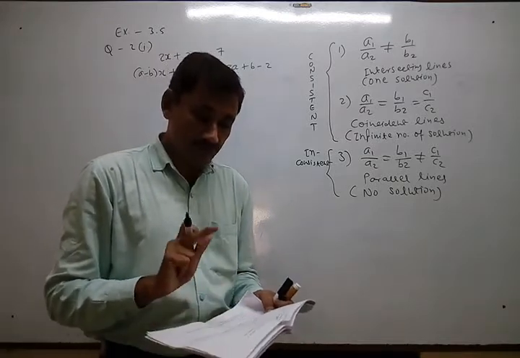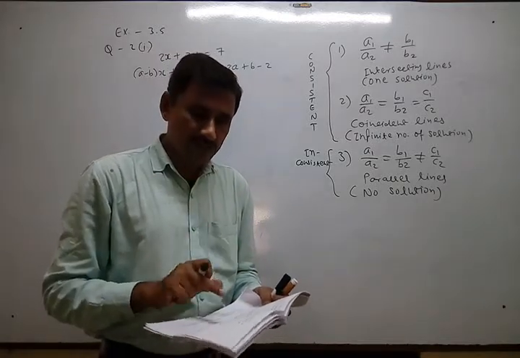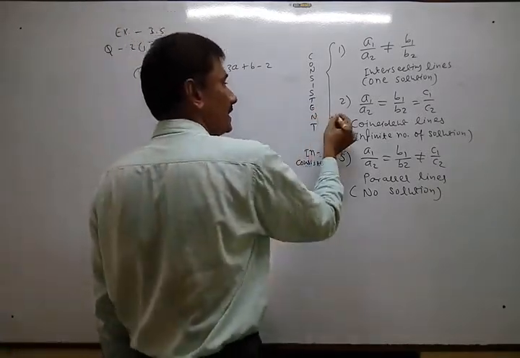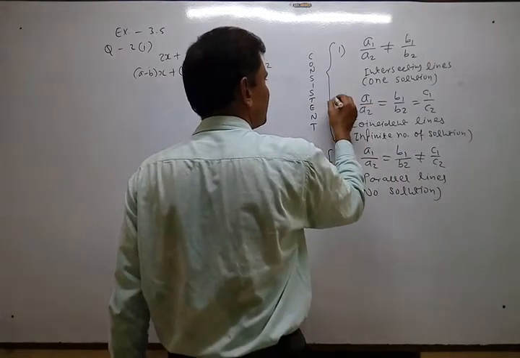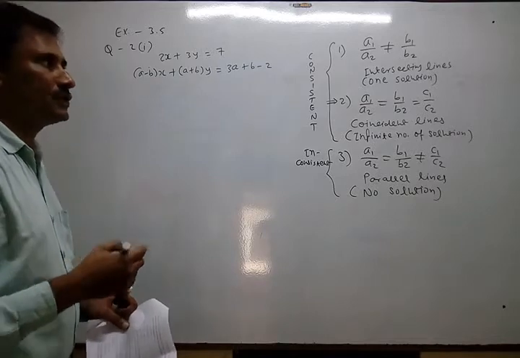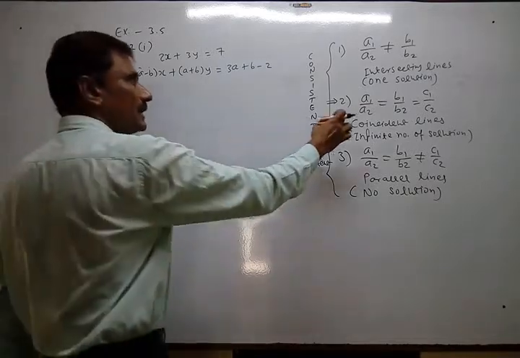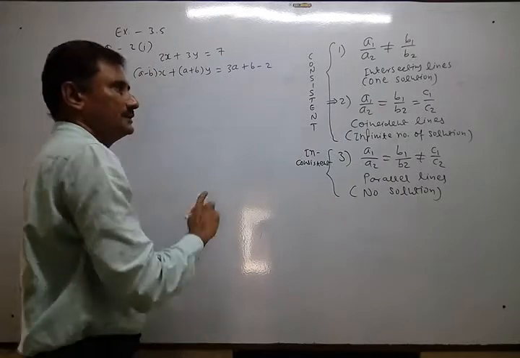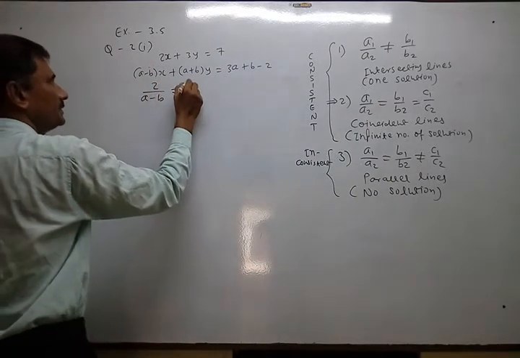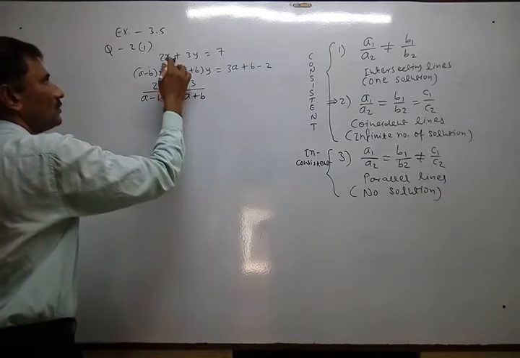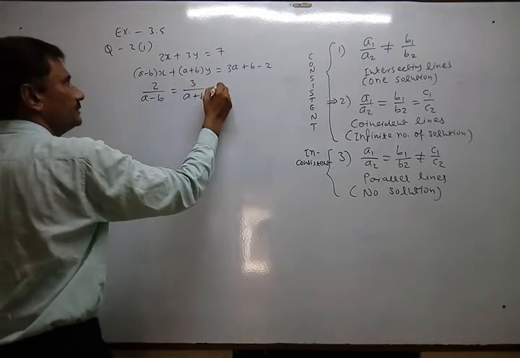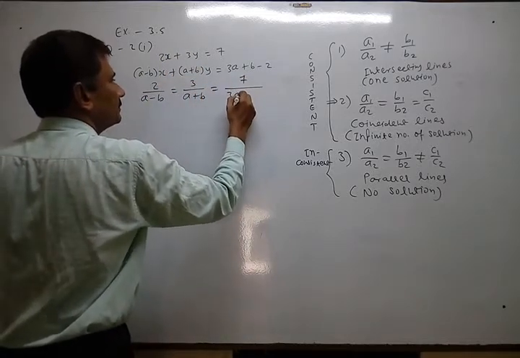For which values of a and b, two variables are missing here, does the following pair of linear equations have an infinite number of solutions? Means both lines are equal, coincident lines. So we have to apply this criteria here. So can I write here 2 upon a minus b is equal to 3 upon a plus b, while the coefficients of x are a1 then a2, b1 then b2, c1 then c2.